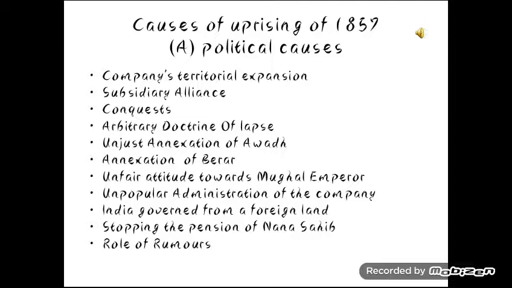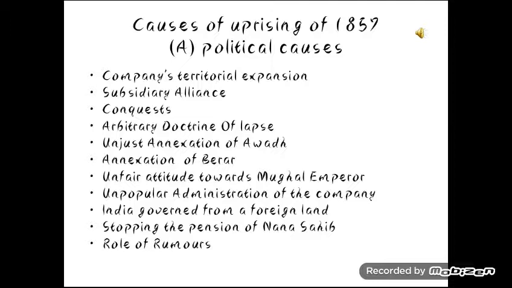Secondly, there were conquests. In 1843 AD, Sindh was attacked and annexed to the company's rule. Diwan Mulraj of Multan and Chatter Singh Attariwala of Hazara were used as a pretext to annex Punjab in 1849.